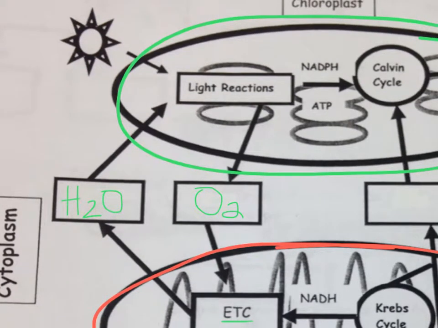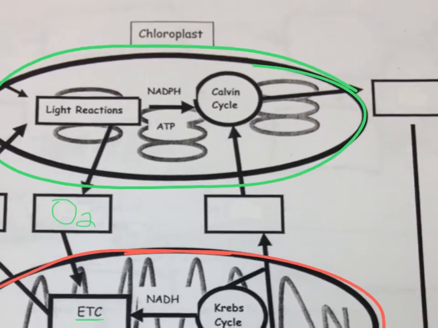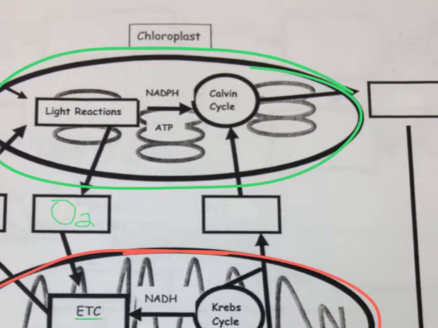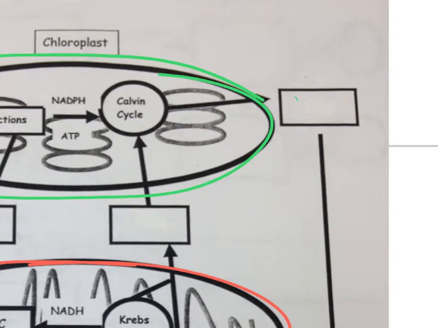This is how plants produce oxygen, coming off that light reaction. Those products, the ATP and the NADPH, are going to go into the Calvin cycle, which is going to produce C6H12O6. So we get that glucose, but we had to have carbon dioxide present for that process to take place.